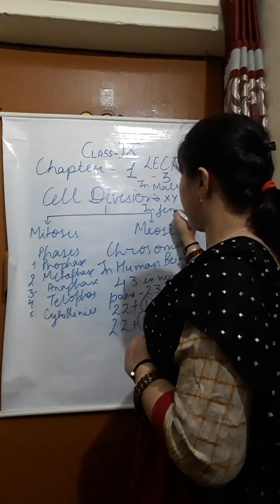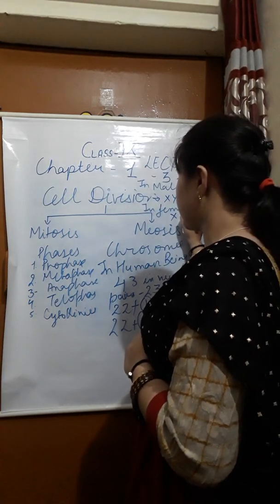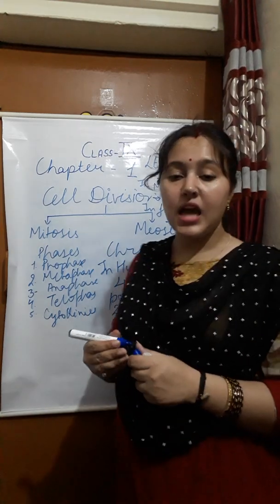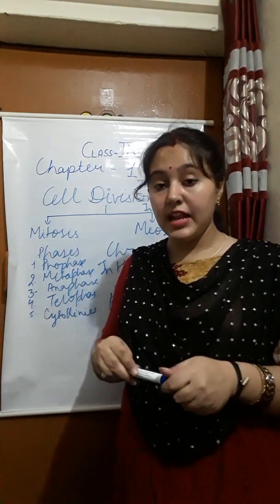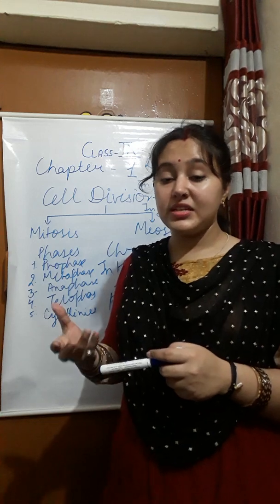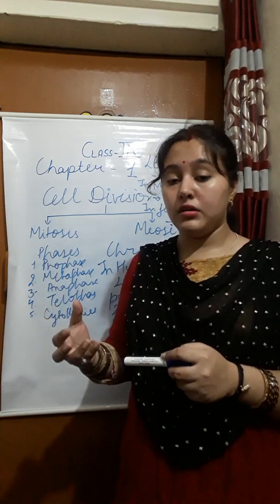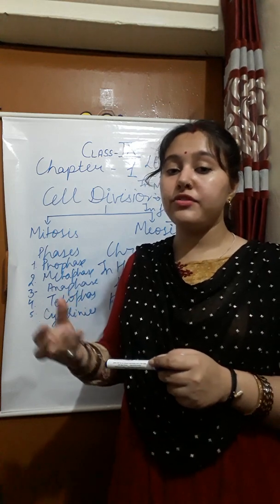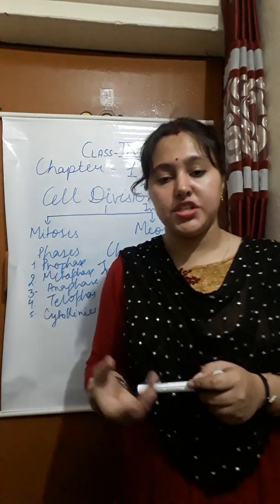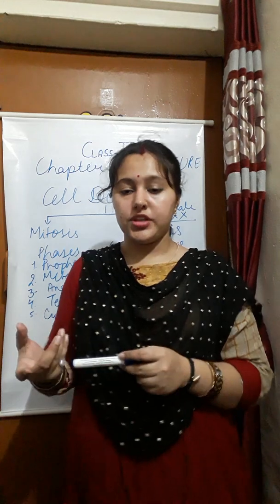In female it is XX. These are the chromosomes which have the hereditary material and help in transferring it from one generation to another generation.